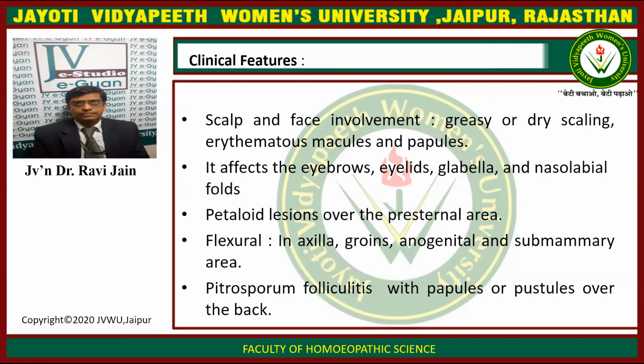There are petaloid lesions over the pre-sternal area, in the flexural areas, axilla, groins, anogenital, and submammary areas. Pityrosporum folliculitis presents with papules or pustules over the back.